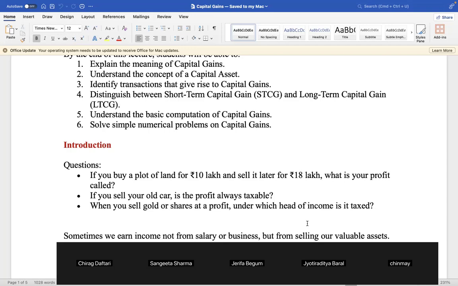And suppose you are selling your shares or gold at a profit, then where does this profit go? You bought shares and are now selling at a profit. You bought gold, and you are selling at a profit. These are all capital gains. But there may be a loss also. Then it is capital loss.